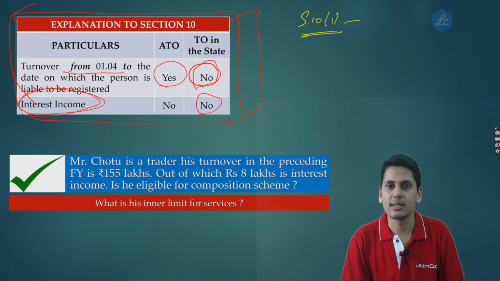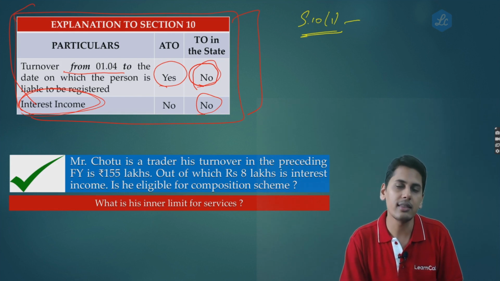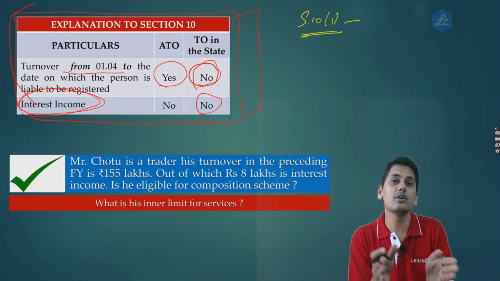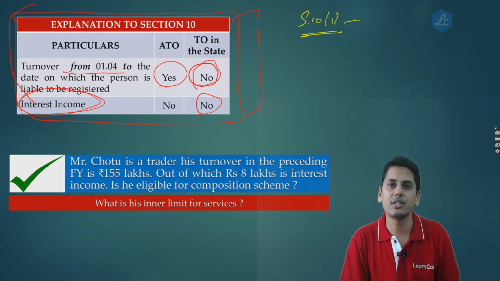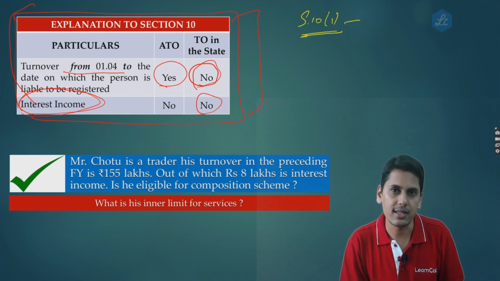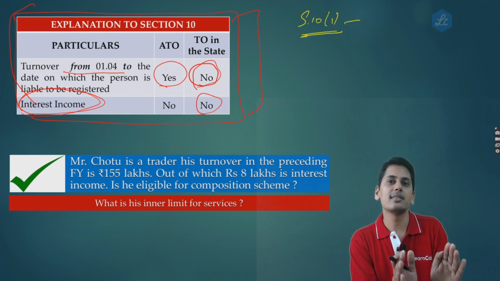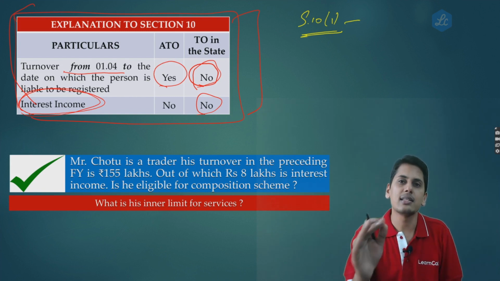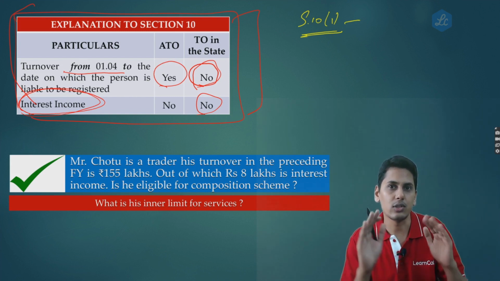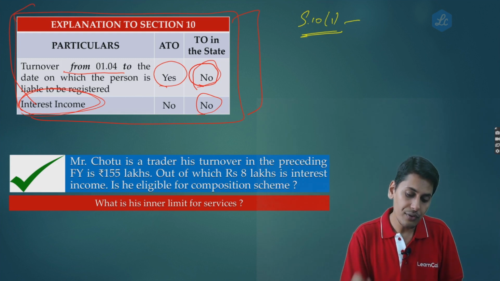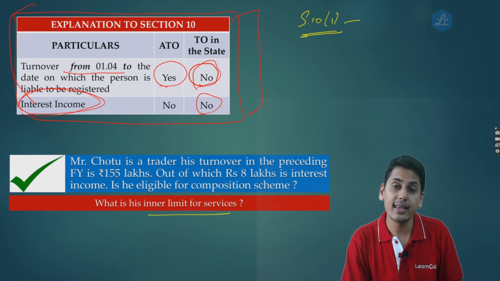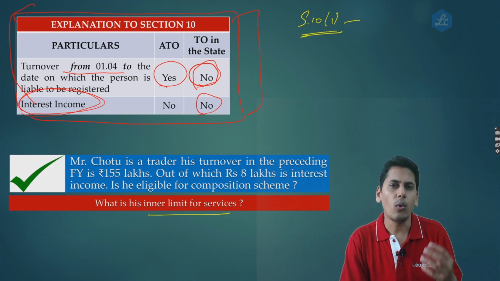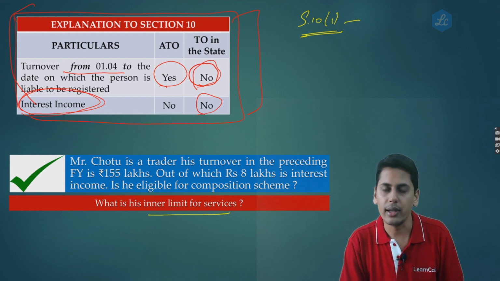Now friends, as we all know, the inner threshold is 10% of turnover in the state of the preceding financial year, or rupees 5 lakhs, whichever is higher. Till that extent, a person who is a trader or a manufacturer or a restaurant service provider can supply services up to this inner threshold. So now friends, while calculating the inner threshold, what is the treatment you are going to give to interest income?